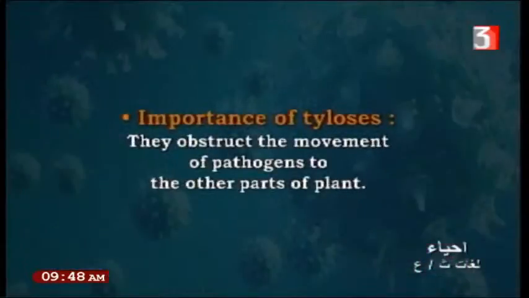This is a method to overcome the invasion of microbes inside the plant tissue. Importance of tyloses: they obstruct, meaning prevent, the movement of pathogens to the other parts of the plant.